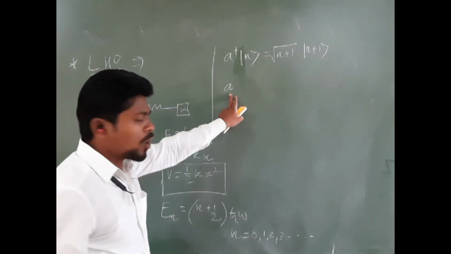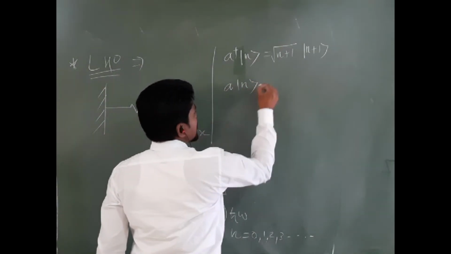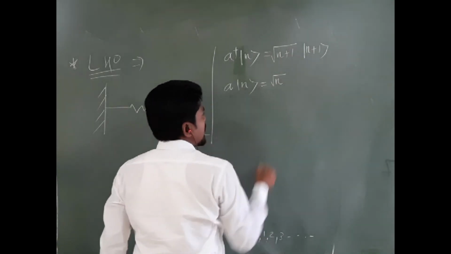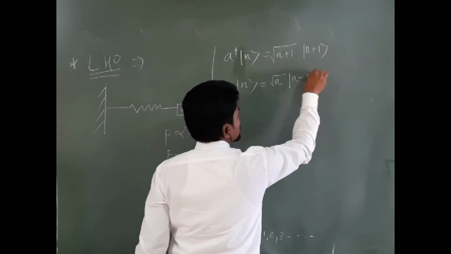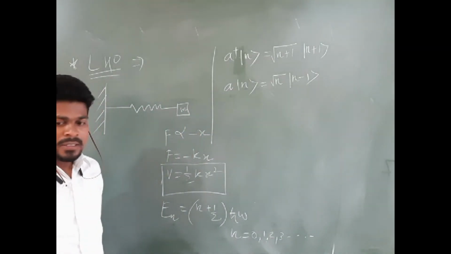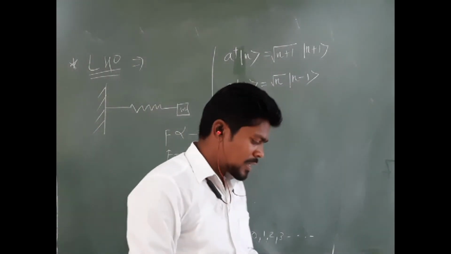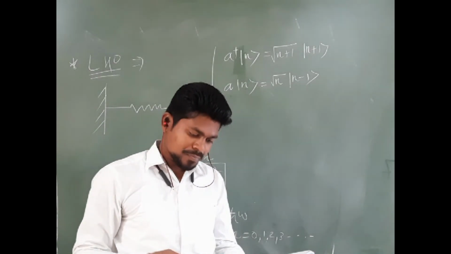And whenever I operate the lowering operator on any state n, I will get the constant under root of n, and it will decrease the state by 1, that is n minus 1. Okay, so these are the basic concepts that we have discussed in our first quantum mechanics.